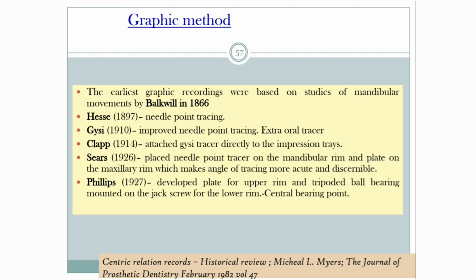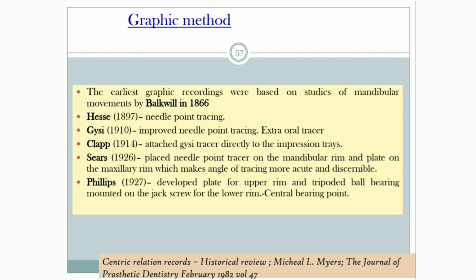Gysi in 1910 improved the needle point tracing using extraoral tracers. Clapp in 1914 attached the Gysi tracer directly to the impression tray. Sears in 1926 placed the needle point tracer on the mandibular rim and the plate on the maxillary rim, which makes the angle of tracing more accurate and discernible.